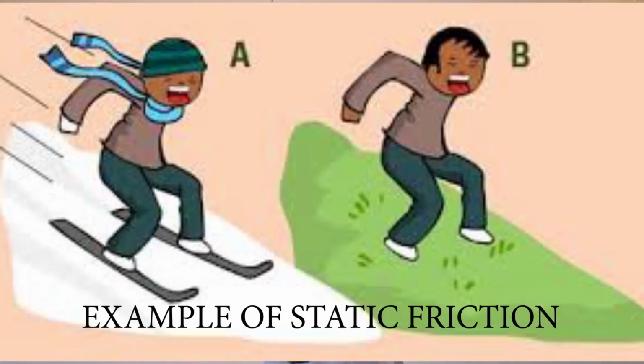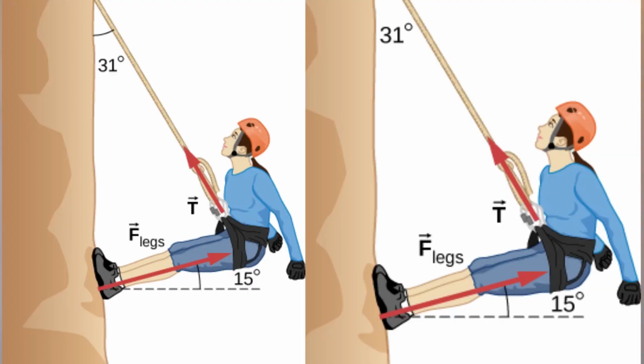Inasmuch as friction force has a number of advantages, it has its own downsides. For instance, friction force causes rapid wear and tear, thereby reducing the efficiency of machines. On the flip side of the coin, friction force has a number of advantages. For instance, static friction prevents the slipping of objects. It is because of static friction that mountain climbers are able to climb mountains efficiently without slipping.